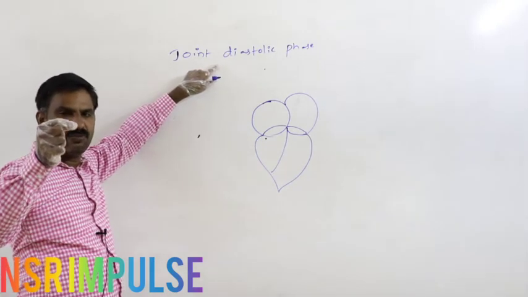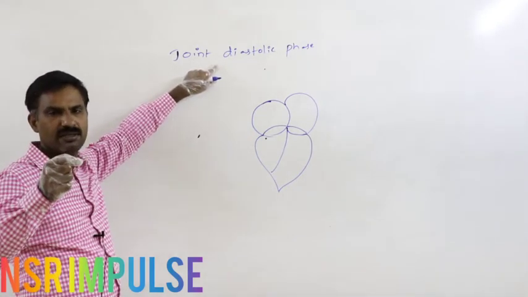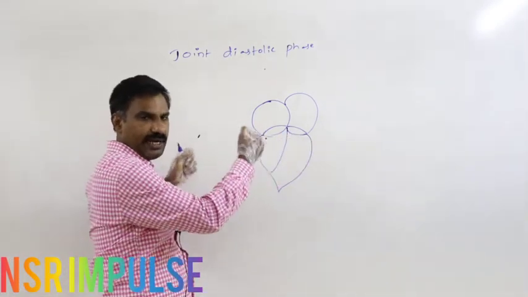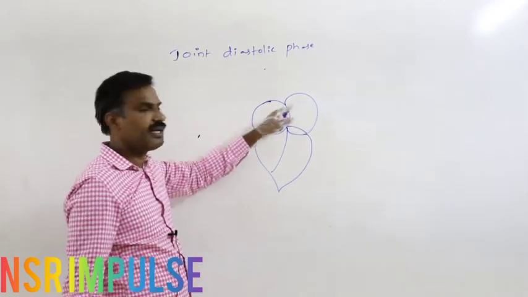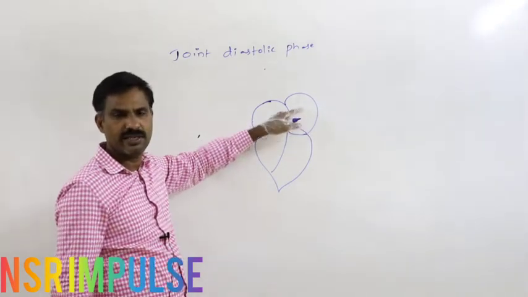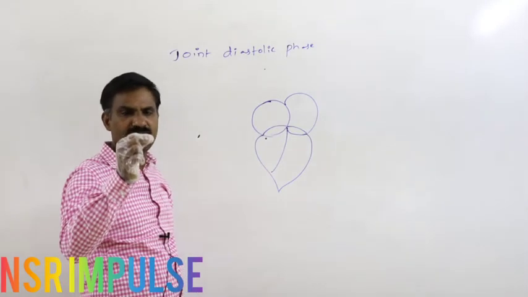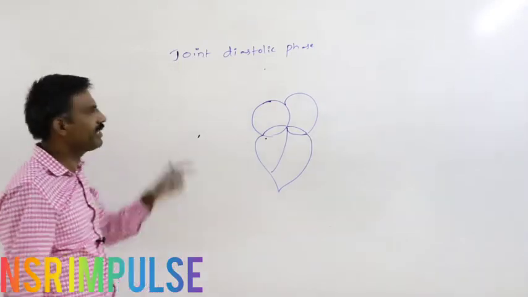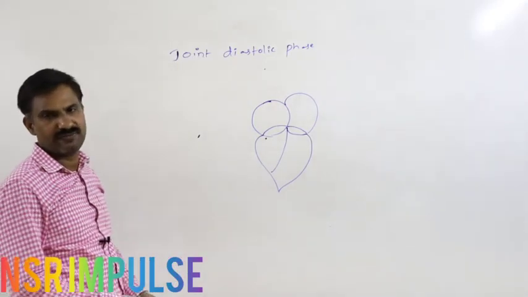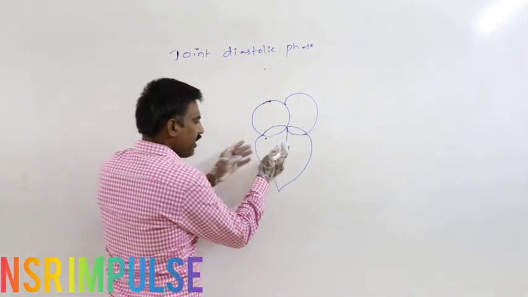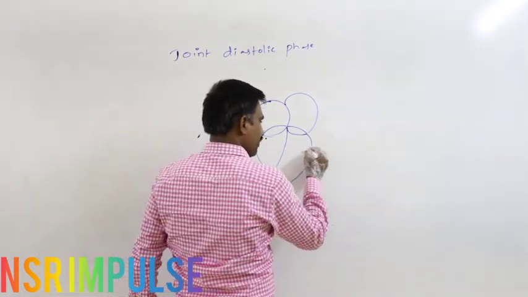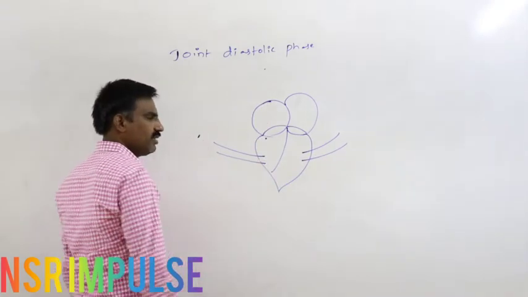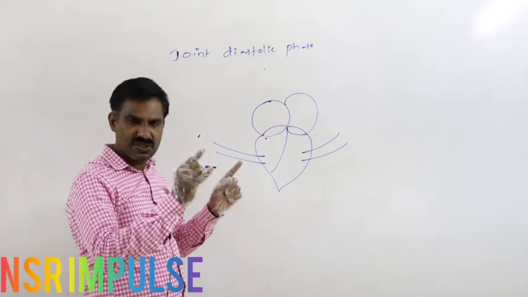Definitely after immediate completion of the ventricular contraction, ventricle starts relaxation. At the time, atria are also in relaxation. Means both atria and ventricles are in relaxation, then that phase is said to be the joint diastolic phase. So whenever the ventricles start relaxation, pressure in ventricle gradually starts to decrease.